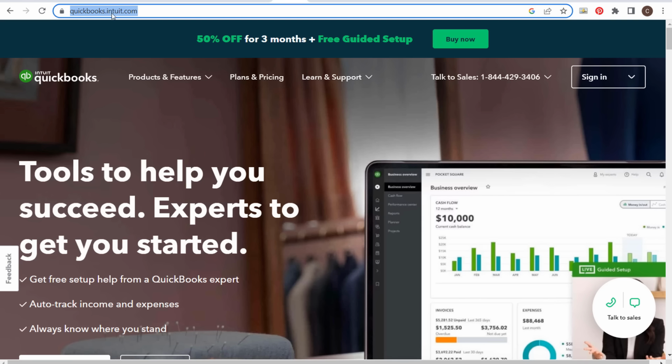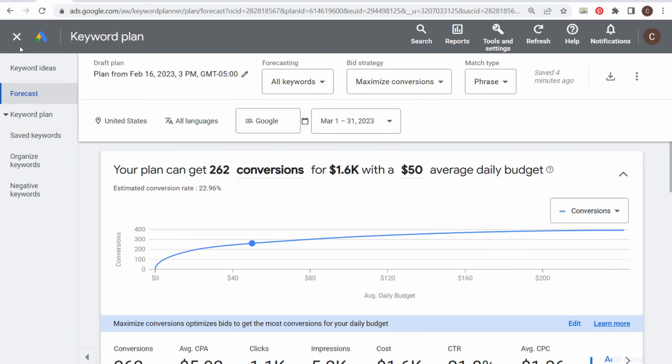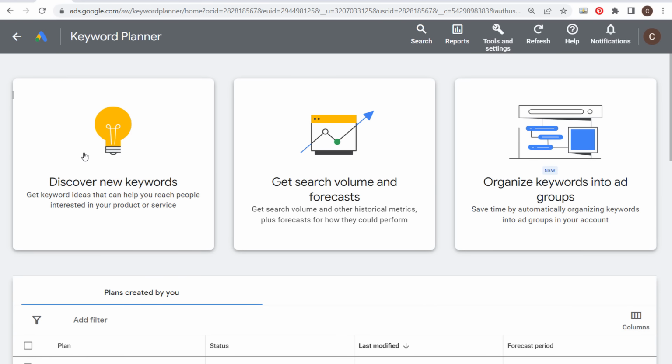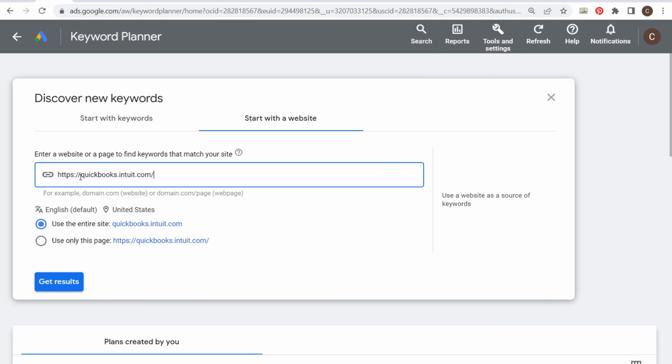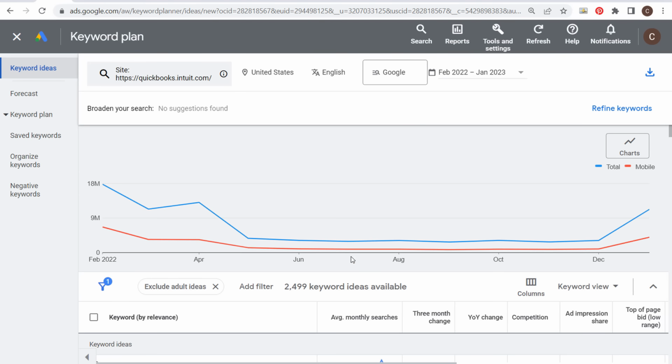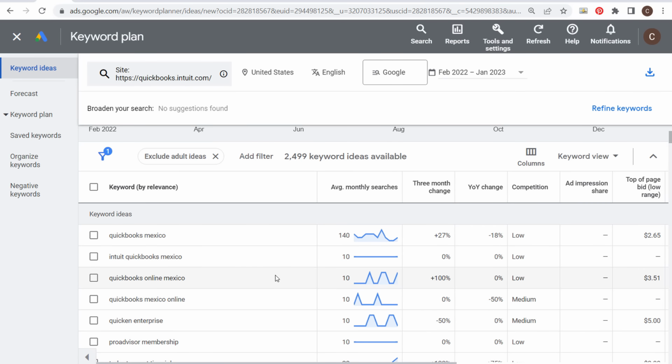Select this URL here. We're going to copy this URL, come back over to the Keyword Planner, and click X real quick. We're going to discover new keywords again. We're going to start with a website, enter our website here, use the entire website, and click Get Results. Now you're going to see they've given me about 2,500 total keywords, and we scroll down, they're giving us keywords by relevance.